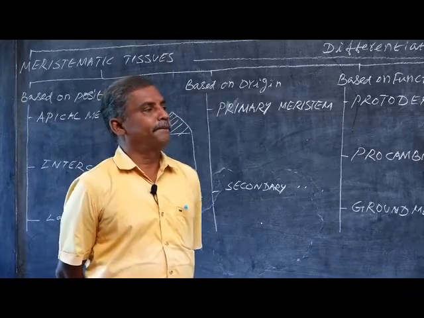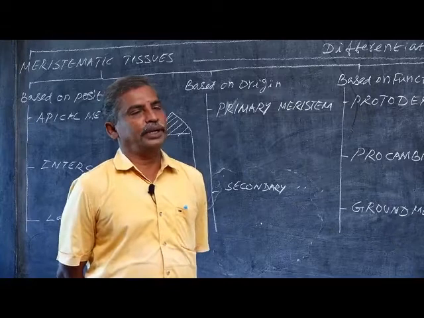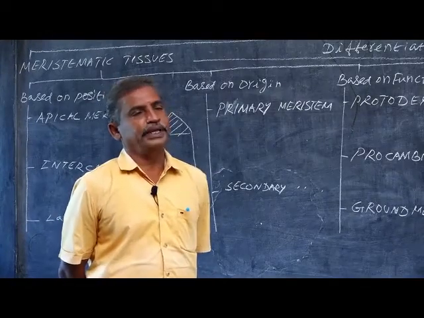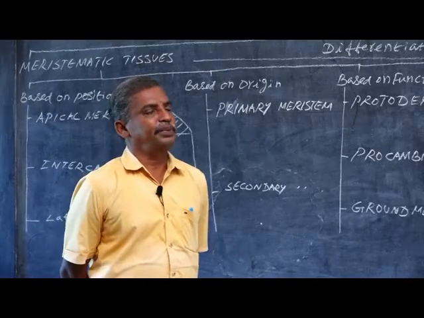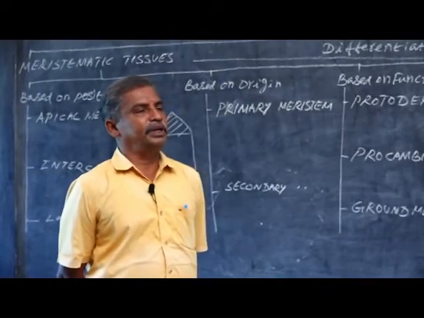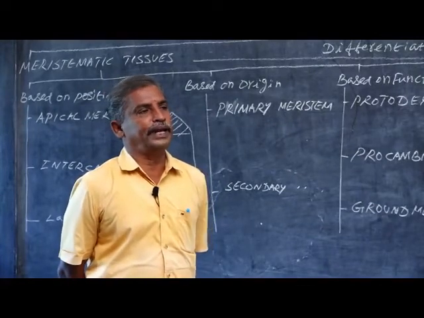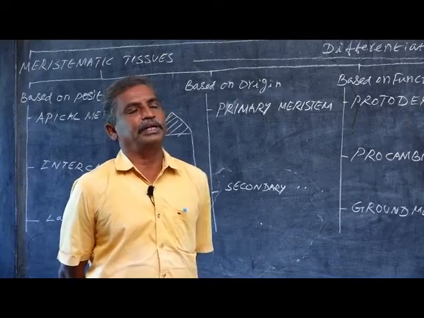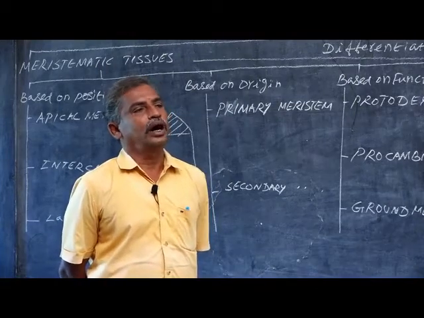In dicot, based on the number of stomata, what is stomata? As we all know, stomata are the openings present in the epidermal tissue system, which are a modification of epidermal cells. The epidermal cells are nothing but parenchymatous cells, barrel-shaped parenchymatous cells. The barrel-shaped parenchymatous cells are modified into guard cells.